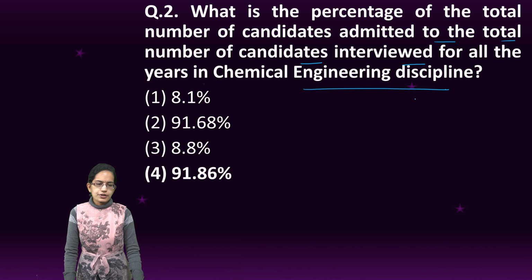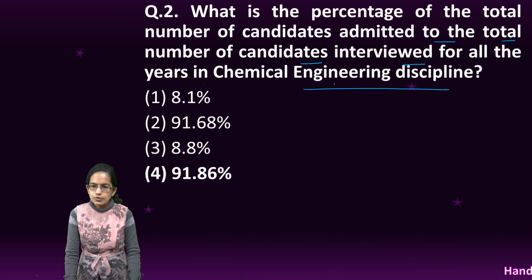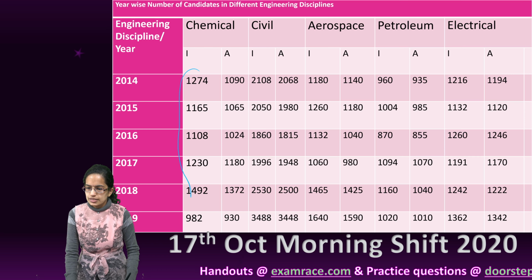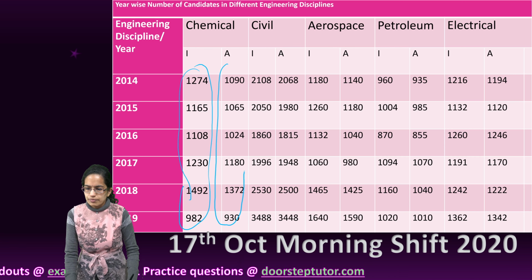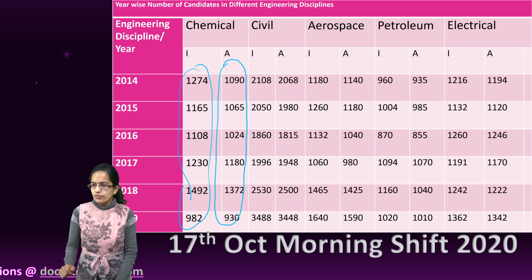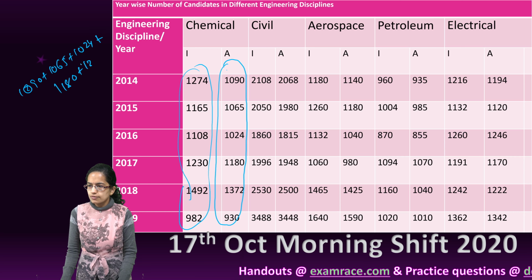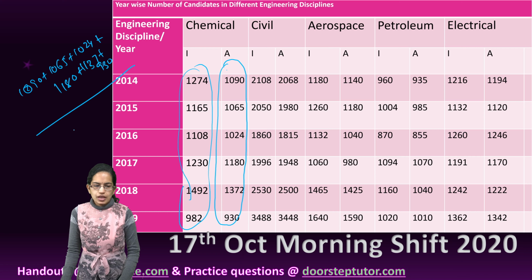The question asks about chemical engineering, so I take all the values of chemical engineering and add them. For admission, that is 1090 plus 1065 plus 1024 plus 1180 plus 1137 plus 930, divided by, I have to find out the percentage.